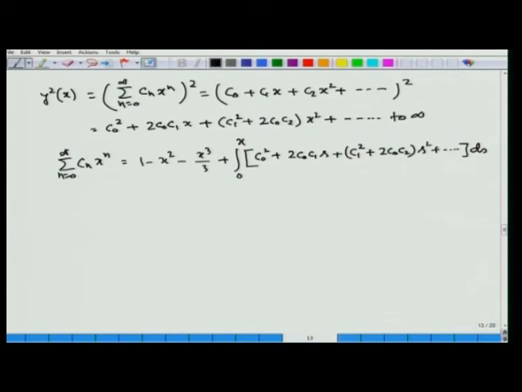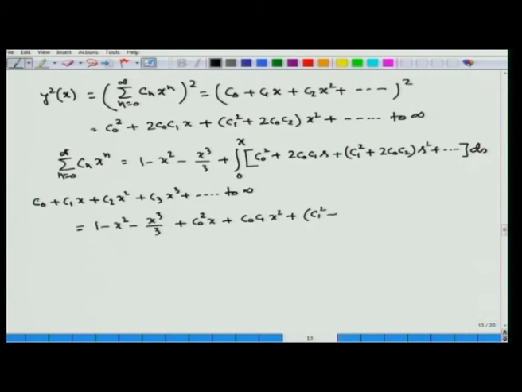And therefore, after evaluating this integral, we find c0 plus c1 x plus c2 x square plus c3 x cube plus dot dot up to infinity is equal to 1 minus x square minus x cube by 3 plus c0 square x plus c0 c1 x square plus (c1 square plus 2 c0 c2) x cube divided by 3 plus dot dot up to infinity.